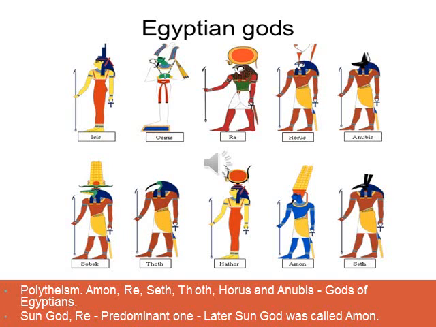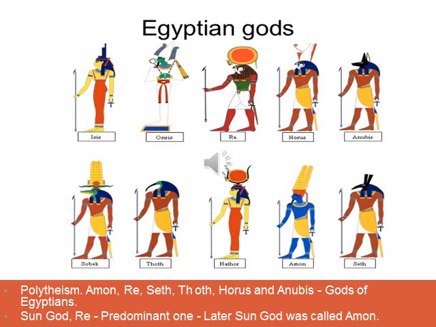Amen, Re, Seth, Thoth, Horus and Anubis are some of the gods of the Egyptians. They worshipped many gods, but the sun god Re was the predominant one. According to the Egyptians, the sun god Re was the most important. Initially they called the sun god Re. Later on, they called the sun god Ammon.